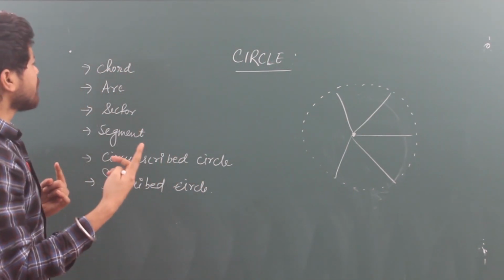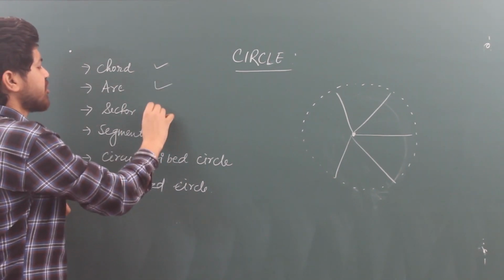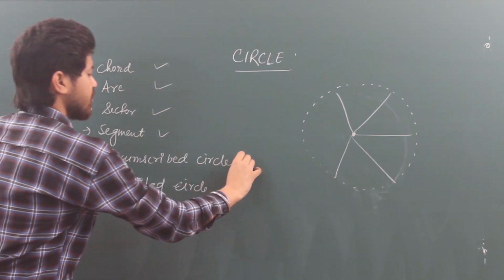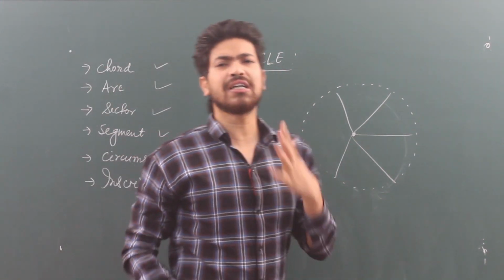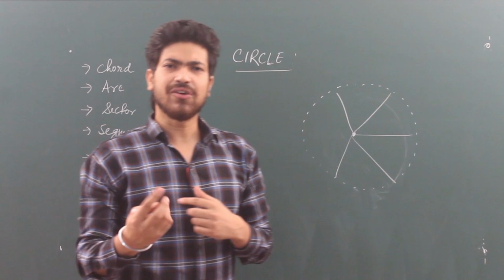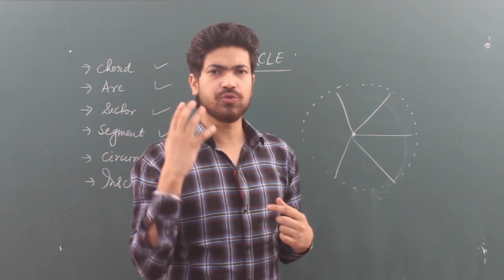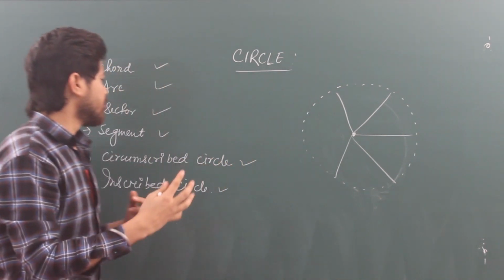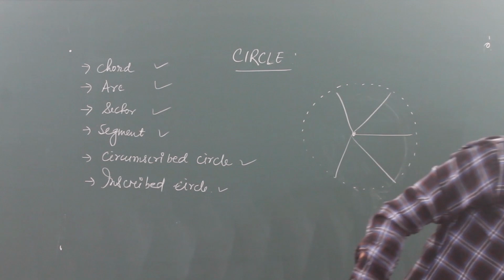In class 9 we got chord, arc, sector, segment, circumscribed circle, inscribed circle. So these are the basic terms we got in class 9. A quick revise we need to take, because in class 10, whatever the topics we will require, we need the concept of this also. That is why we got this in previous classes.